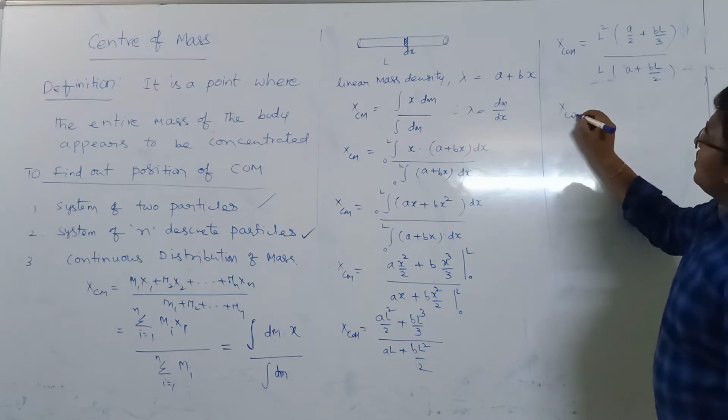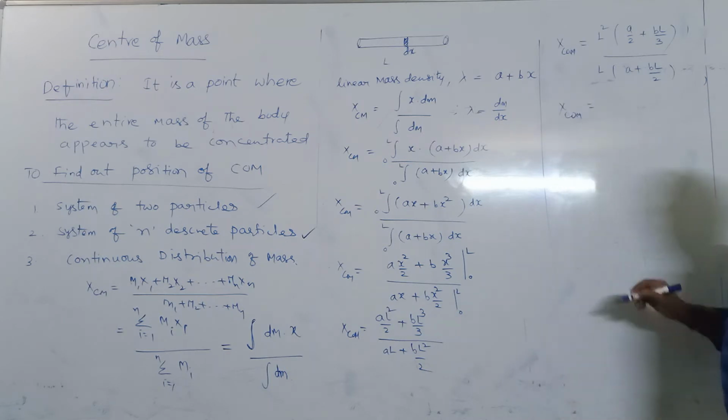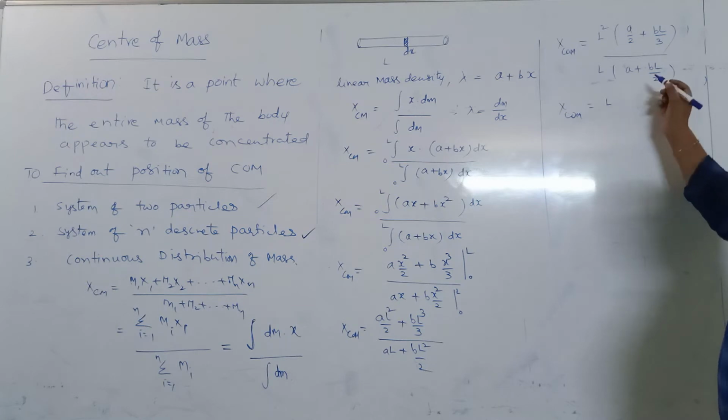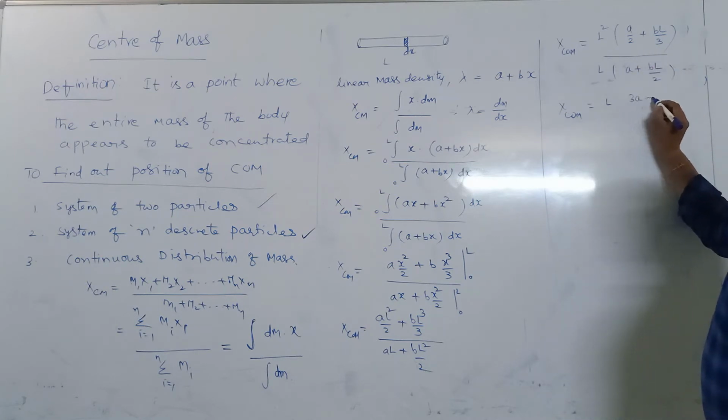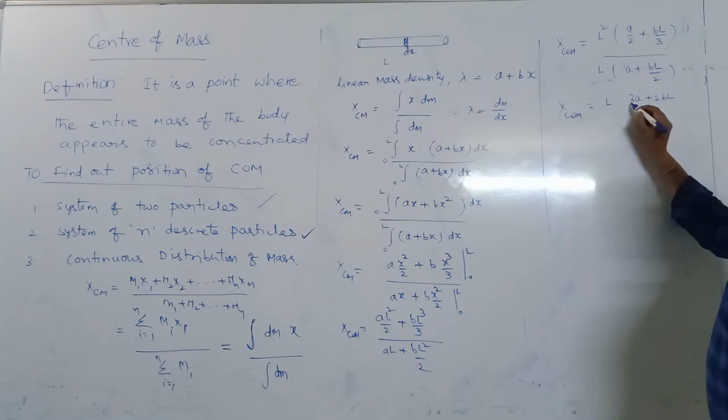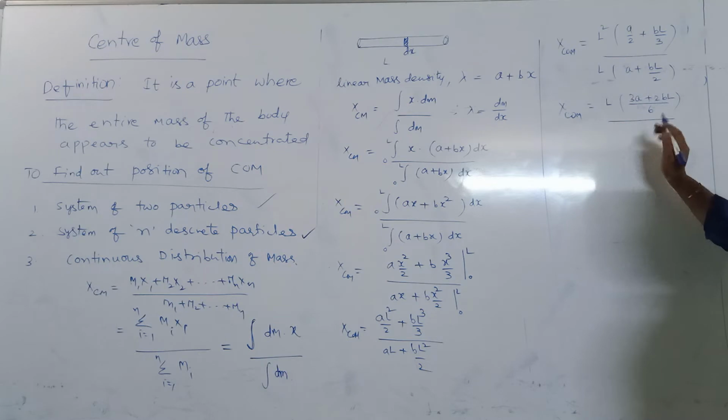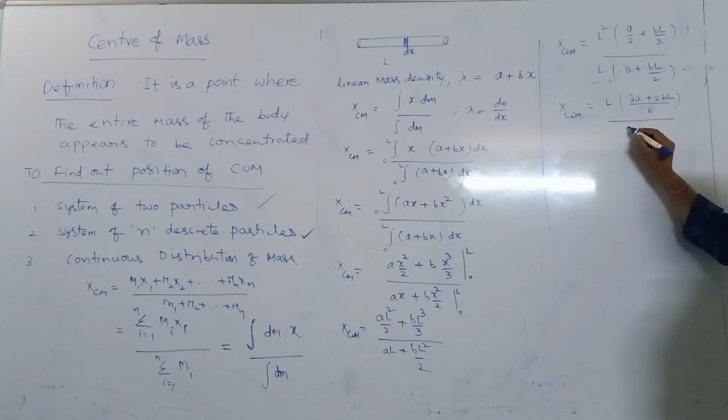Here one L cancels, so L, and the LCM will be 6, so it becomes 3a plus 2bl by 6, by 2a plus bl by 2.